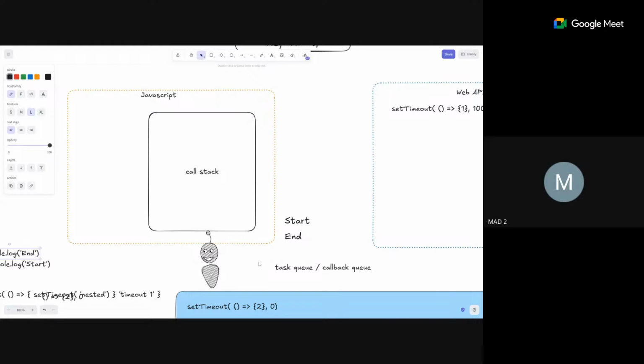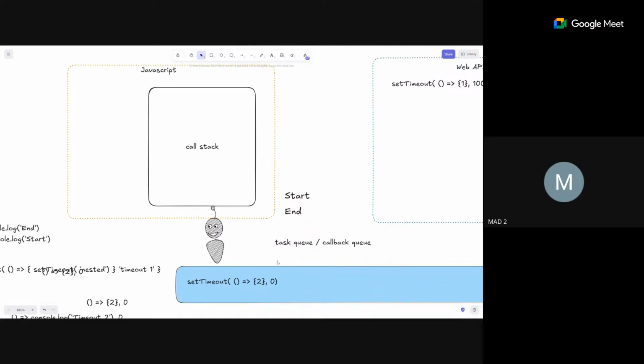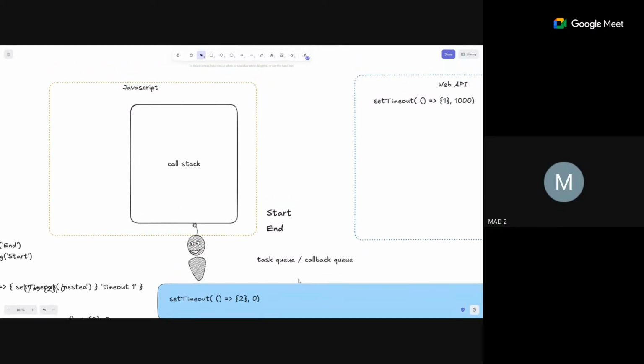Now what happens? Whatever is in the task queue, this is the event loop. This robot over here checks if the call stack is empty or not. Right now it is empty. So whatever code was there in the task queue gets pushed to the call stack and then gets executed. I've not written console.log 2 over here, but I meant to say console.log 2. So this 2 will get printed over here. And now this also gets pushed out.